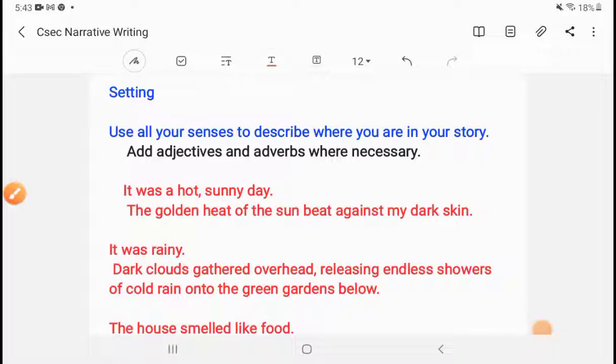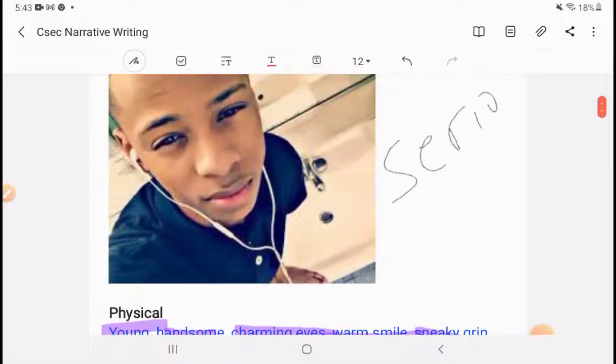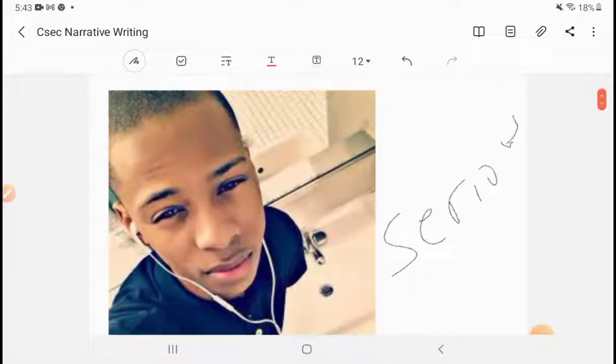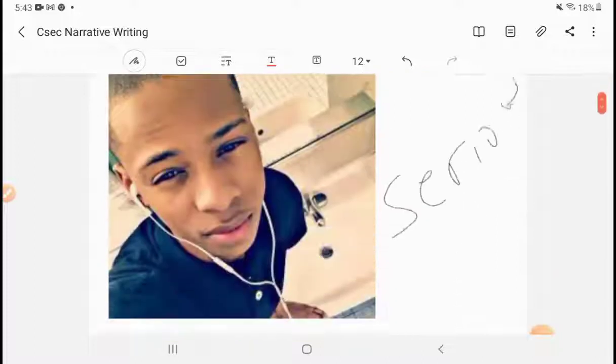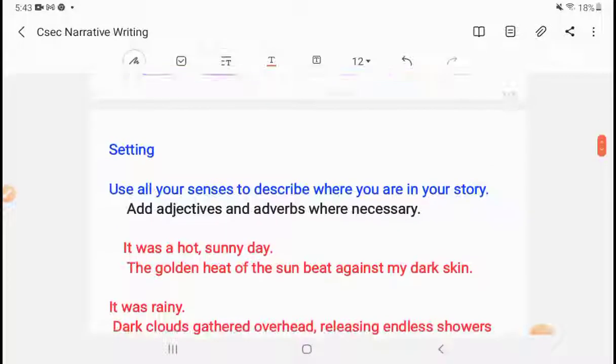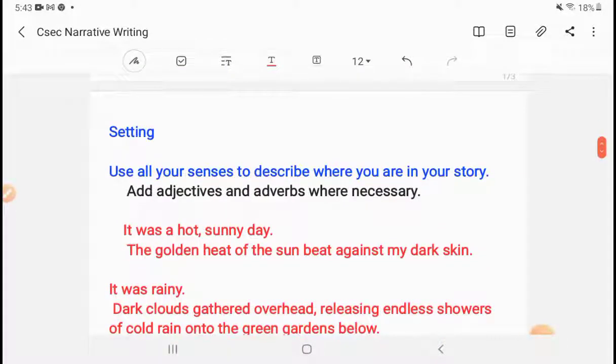Welcome back to our talk on narrative writing. Yesterday, we began looking at how to do our physical descriptions in the narratives, or our characterization. So now we're going to move on from characterization to our setting. Setting is so important to your story.